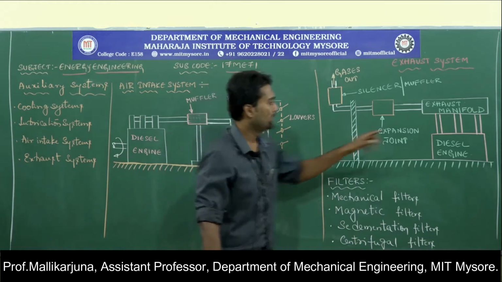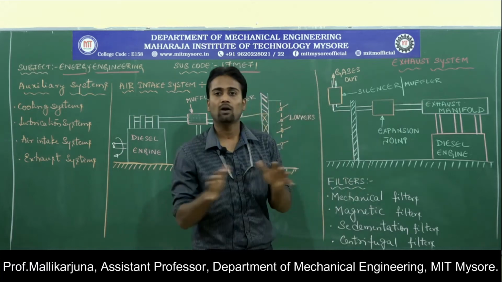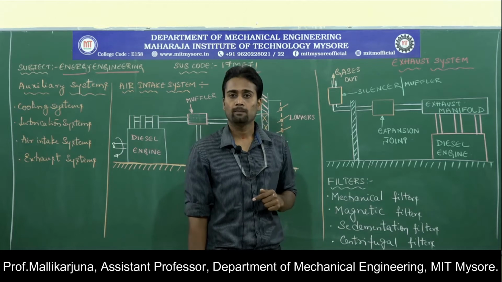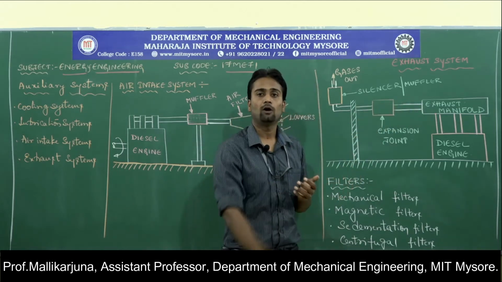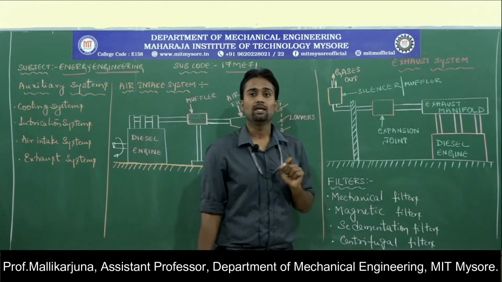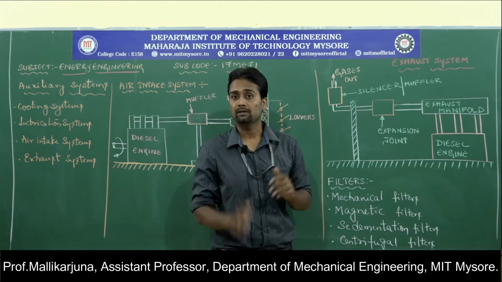We know the exhaust gases which are burnt gases which are released by the engine are not at atmospheric temperature, they are at very high temperature. Whatever the material we are going to use for the passage of exhaust gases, their operating temperature may be limited.